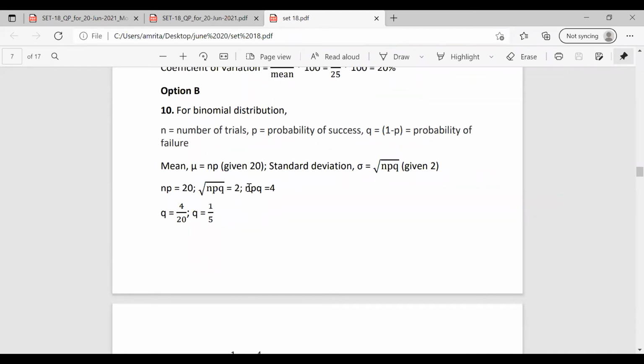We have the value of np. Substituting it here, we can find the value of q. q is equal to 4 by np, that is 4 by 20. We have q as 1 by 5.